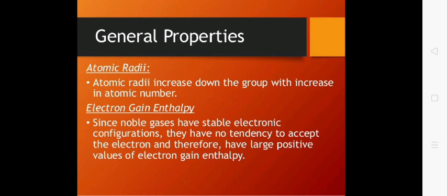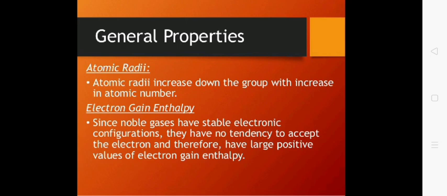Next is atomic radii. As we know that in a group, when we move down, the atomic radii increases due to increase in number of shells and screening effect. They have very large atomic radii because they have van der Waals radii, which are quite big in magnitude.